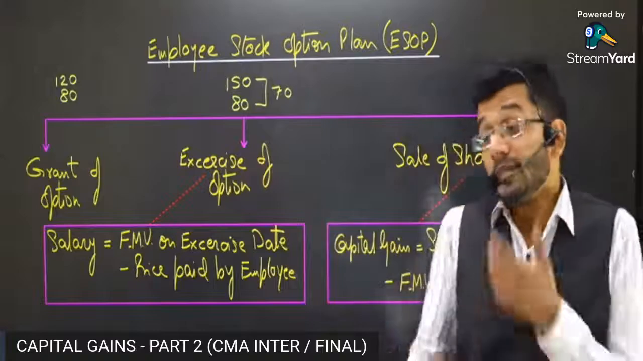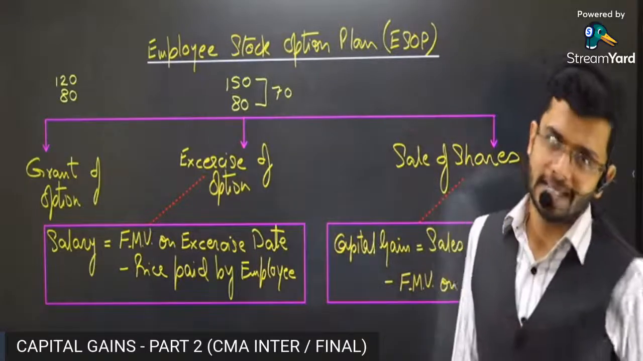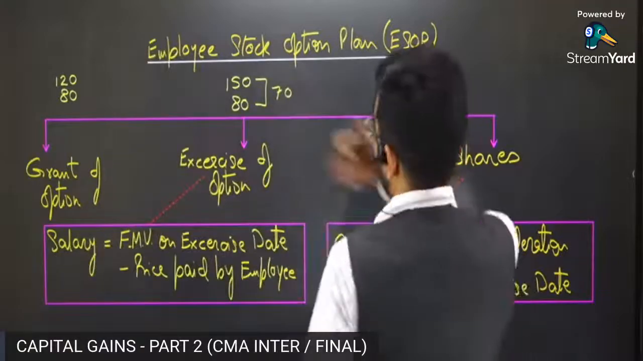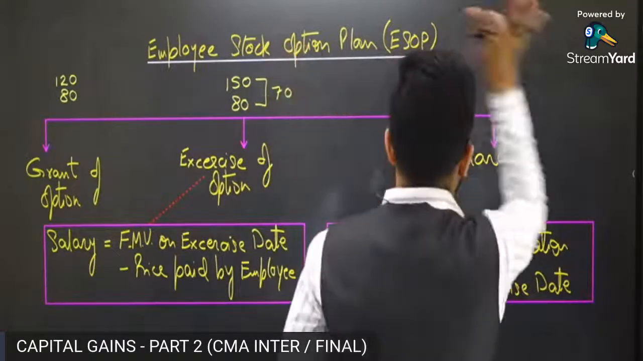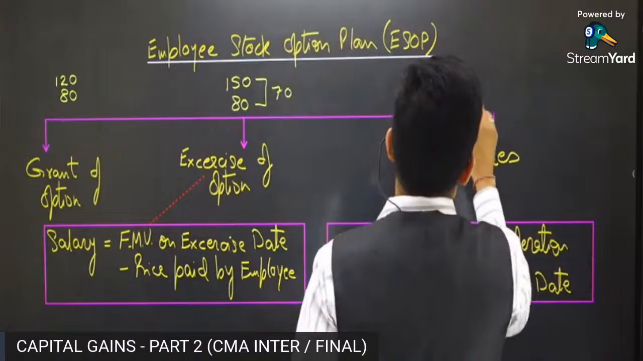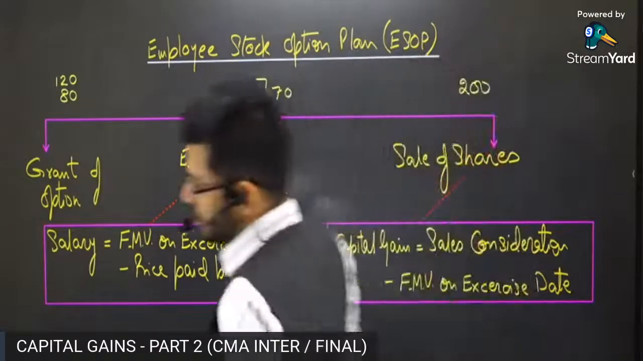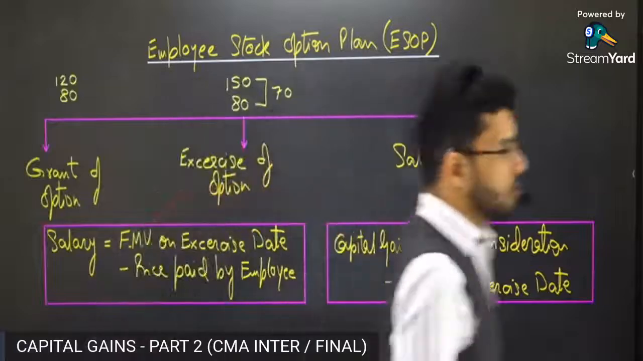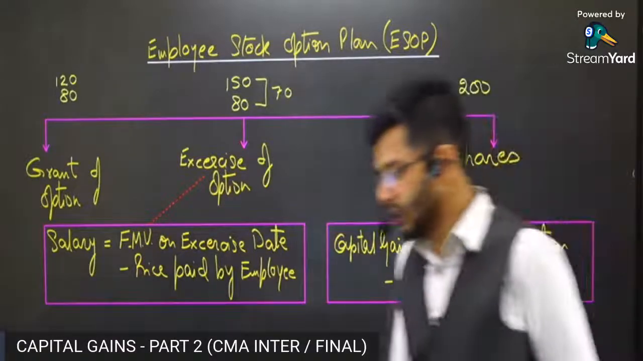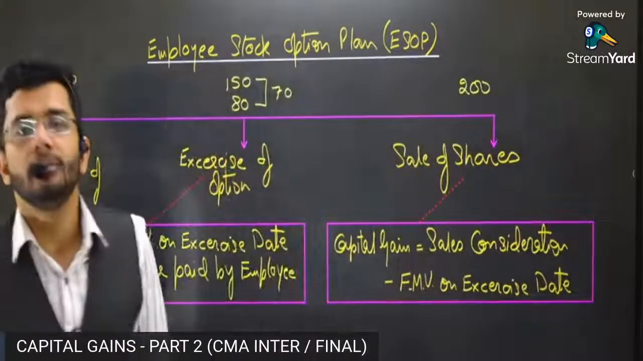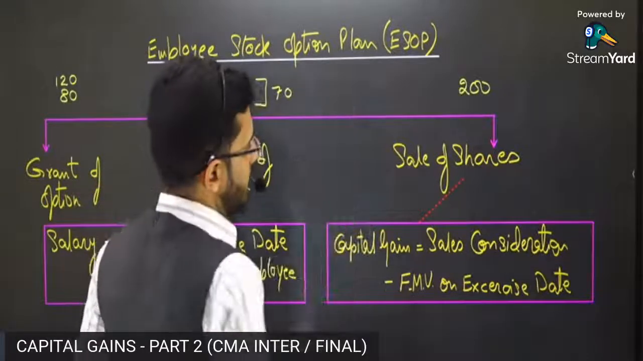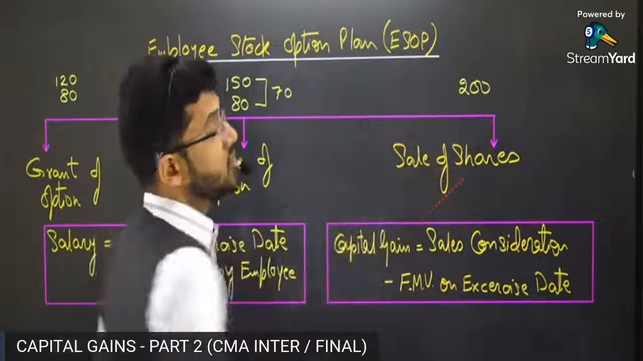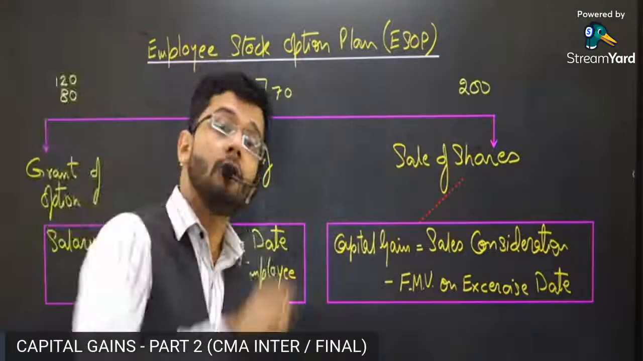Now, what is triggered? Capital gain taxability. After 2 years, the employee decides to sell off these shares, and these shares were sold by the employee to a third party at 200 per share. In this particular case, there will be a capital gain which will accrue on sale of these shares to a third party by the employee.